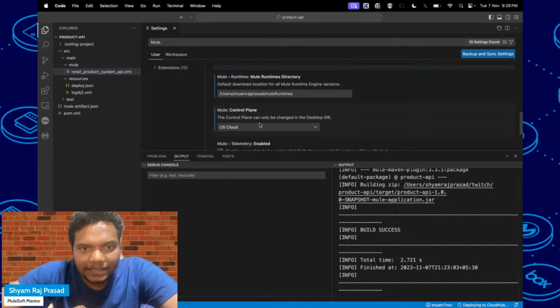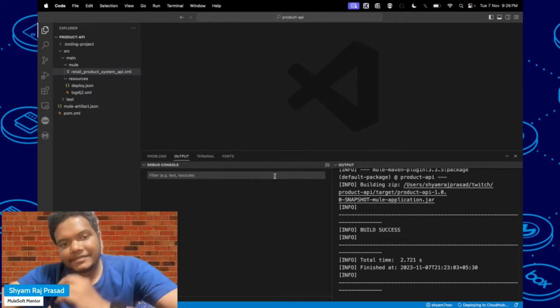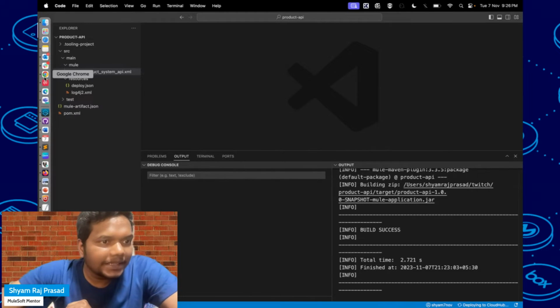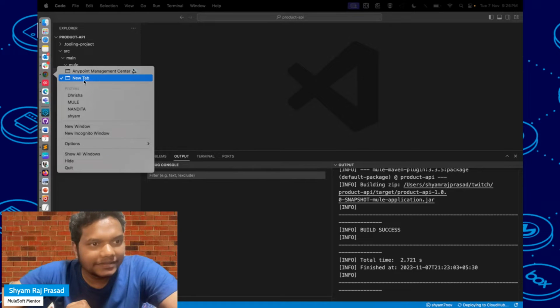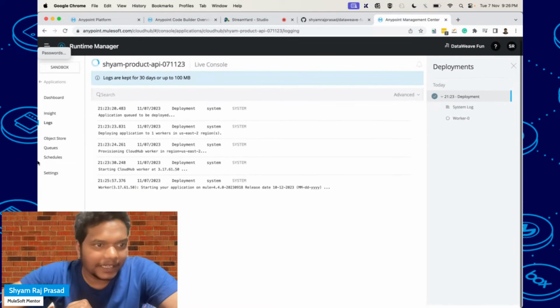And then we have its control plane, that is US Cloud. Let's see whether deployment has happened or not. Still it's going on, so it will take some time.